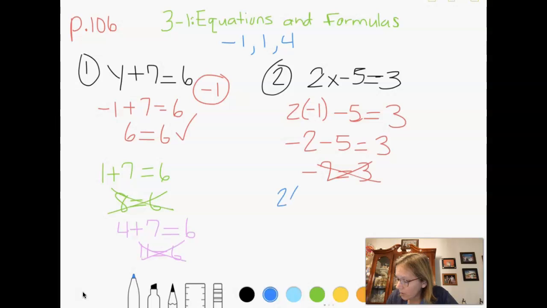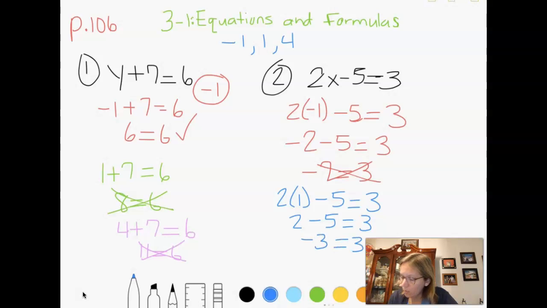So 2 times 1 minus 5 equals 3. 2 times 1 is 2, minus 5 equals 3. 2 minus 5 is -3 equals 3. That does not equal. So that didn't work either.